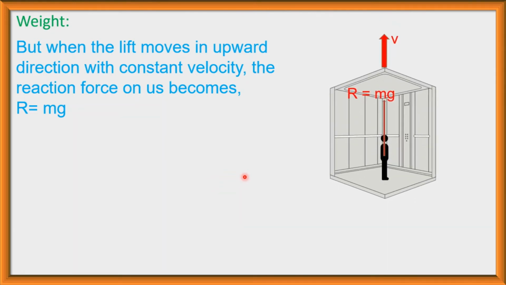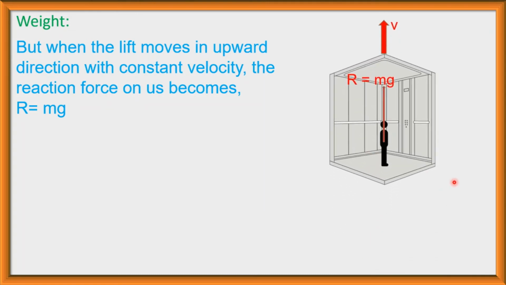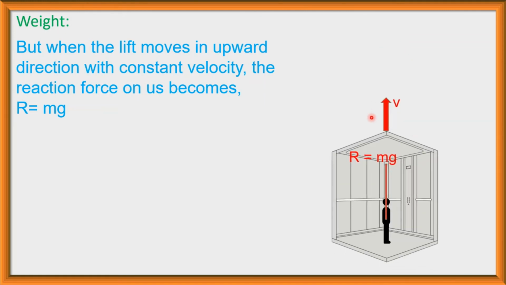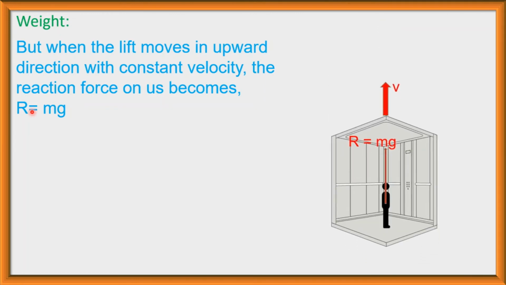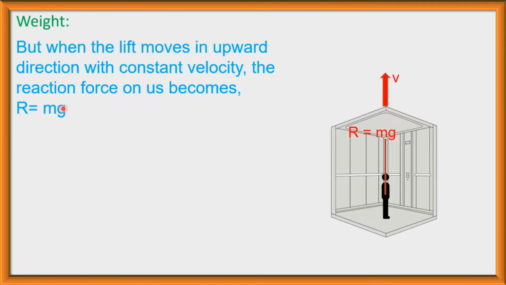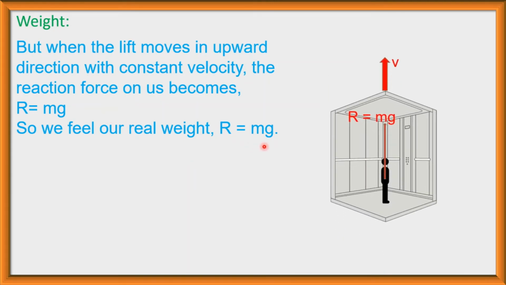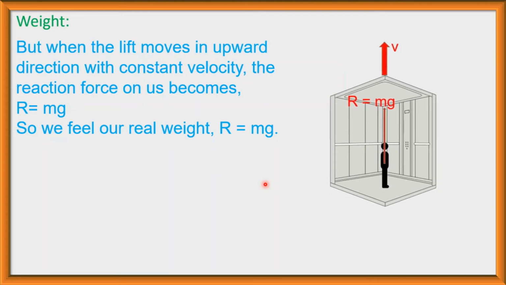But after some time, the lift will move with constant velocity, and when the lift moves with constant velocity v, then there is no acceleration, so there is no additional term here. So the reaction force on us is mg only, so we feel our real weight, R is equal to mg. So when the lift is at rest position, we feel our real weight.